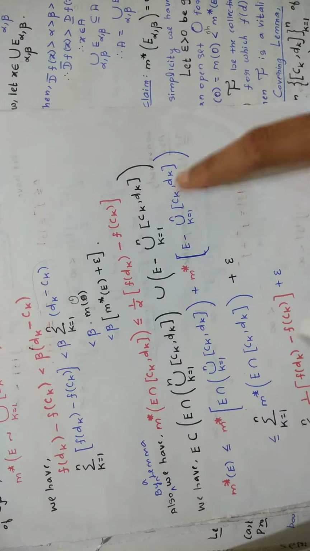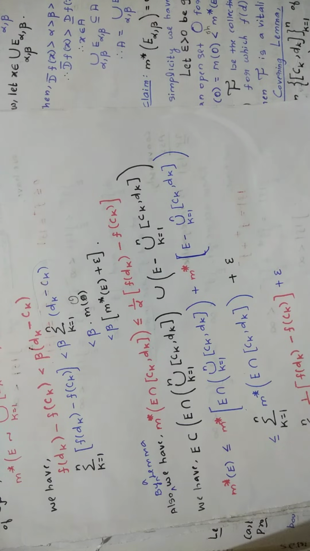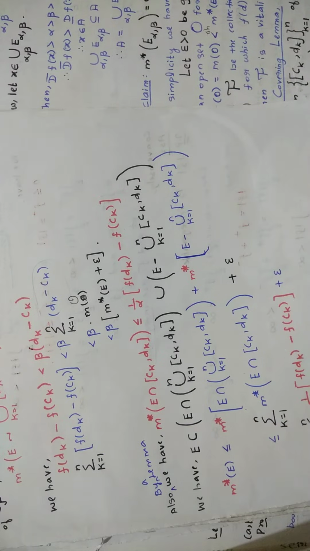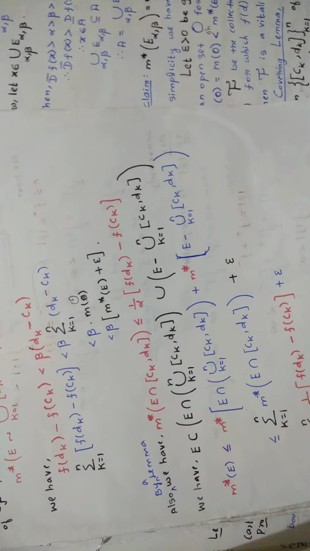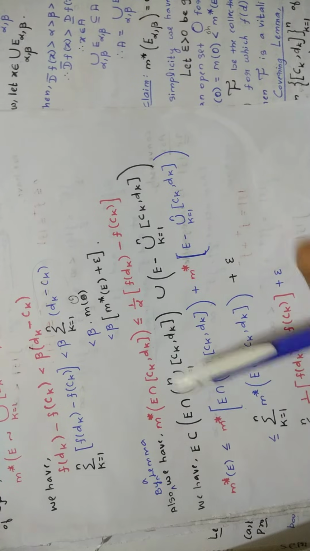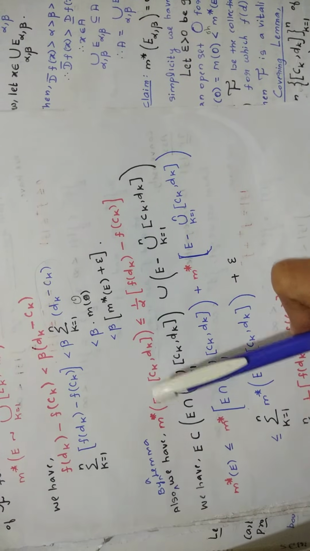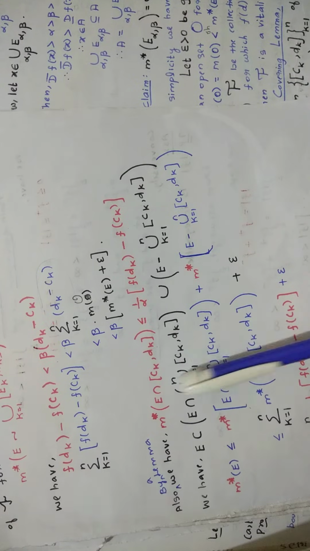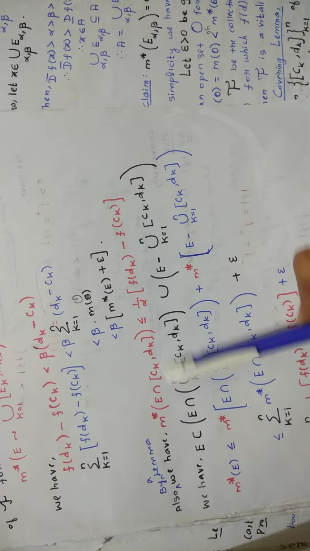But write it with the union, okay? We have these results, okay? That is what you are writing again and again. So we have to keep these things in mind. There is no other way, no other easy way than this. So we have E contained in this intersection, the same thing you are writing, but with the union k equal to 1 to n.